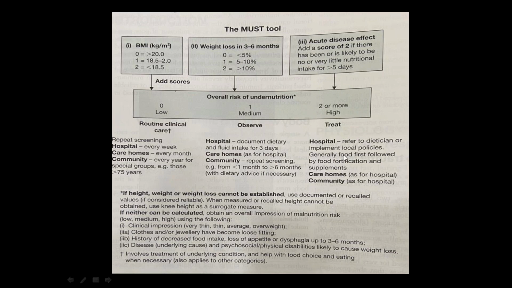Next, in the hospital, if the score is high risk, malnourished patients, you refer to a dietitian, you give food which is fortified with protein, iron, magnesium, zinc, and you will give multivitamin tablets. Fortified food means food which is fortified with iron and other minerals. Next, at the care homes and the community also you give the same thing, food fortification. So this is the MUST tool.